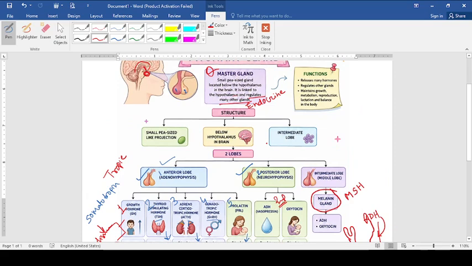I have also discussed with you, just reminding it once again to you. Like, first, it could be asked from you, what is the location of pituitary? So, one question could be from location of the pituitary. Second, the hormone ADH is very important. Second is oxytocin is very important. Then what are the abnormalities like gigantism and dwarfism could be asked from you. Then why this gland is called as master gland? This question is coming for the reasoning. Why it is called as tropic hormone? So these are some of the board questions that will be asked from you in the board examination.